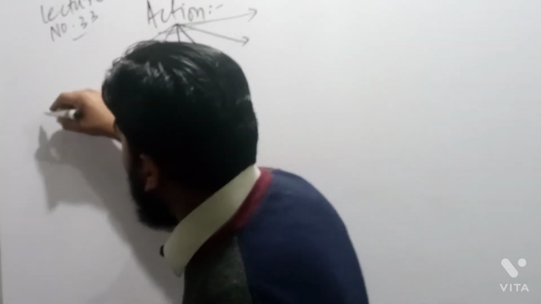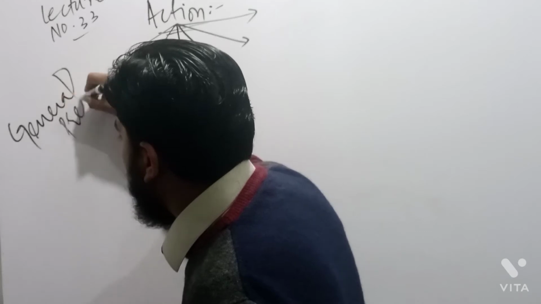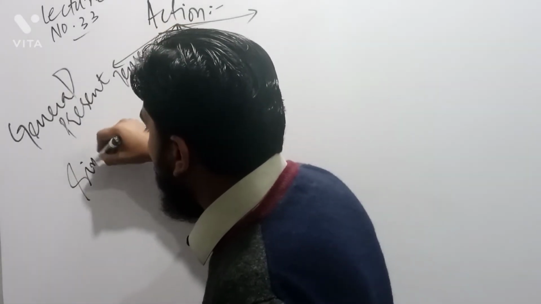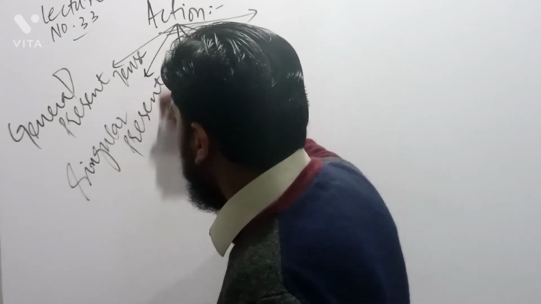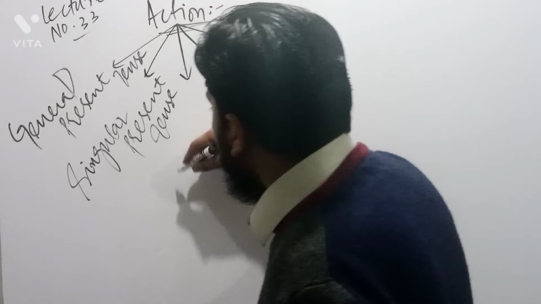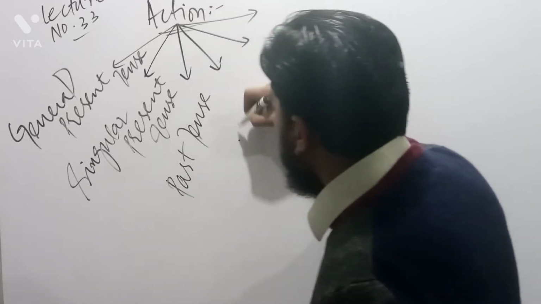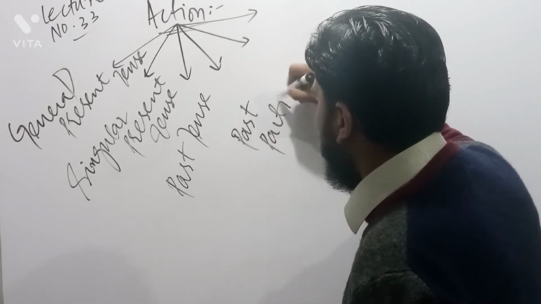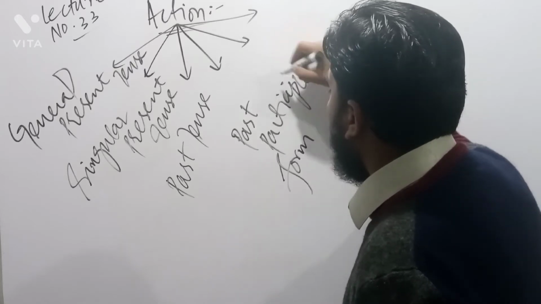The first one is called general present tense. Then there is singular present tense. Then here is past tense. Here is past participle form of verb.